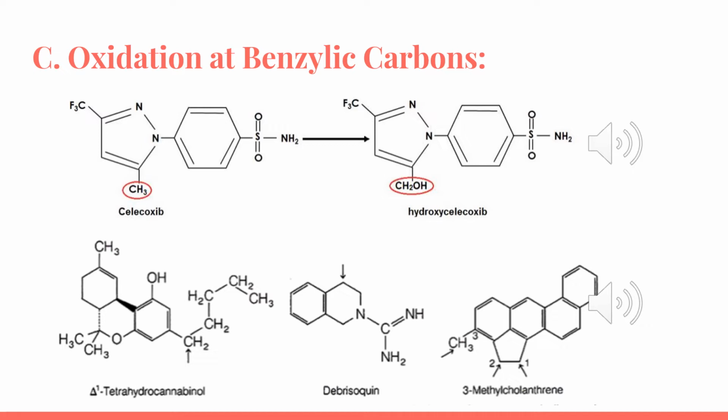In the last molecule below, we have 3 possible benzylic carbons. If you want, you can check them on your own, but I'm going to do number 1 in the 3-methylcholanthrene. Number 1 is a benzylic carbon because, as you can see here above, we have a double bond, and right after the double bond, which is the carbon number 1, it is a benzylic carbon and can undergo hydroxylation. It is very important to note that the benzylic carbon should be right after the double bond of an aromatic ring. It should always be an aromatic or benzylic ring.